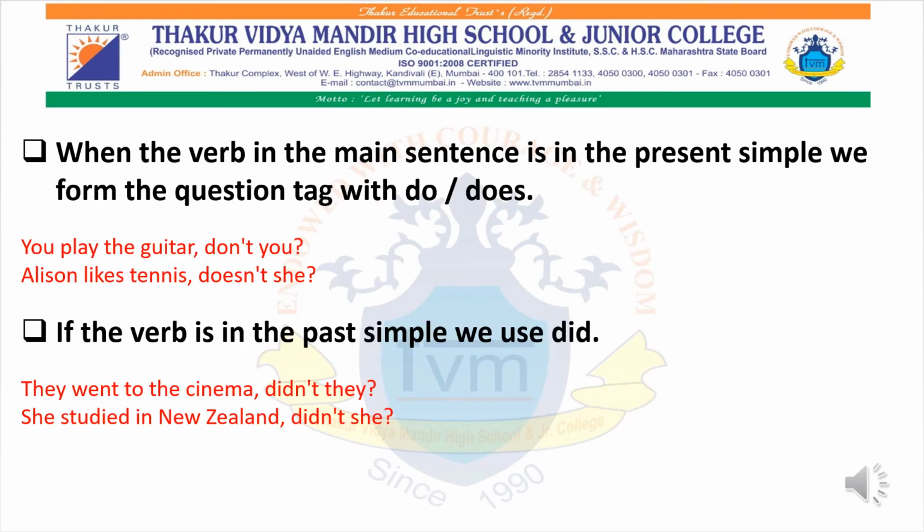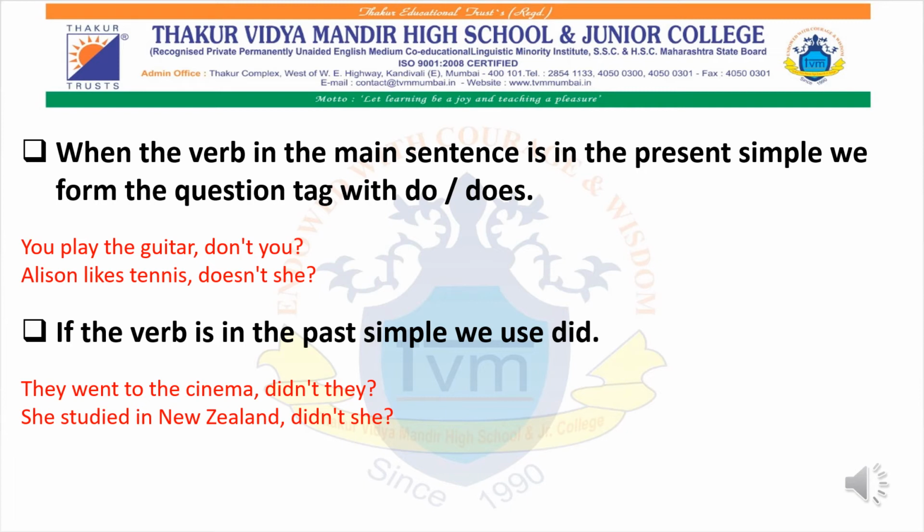I would like to share one trick before I move ahead. There are different question tags that you must be knowing. For example, isn't it, don't you, doesn't she, didn't they, and many more. But remember that in exams you are going to write in this particular format, and you won't write do not, and then add a question mark.